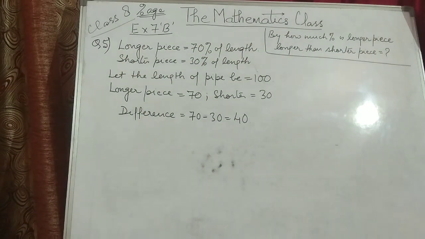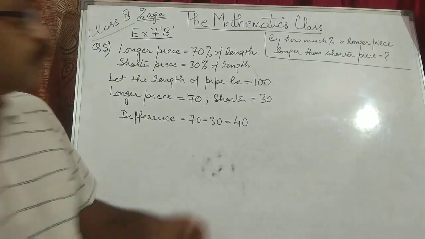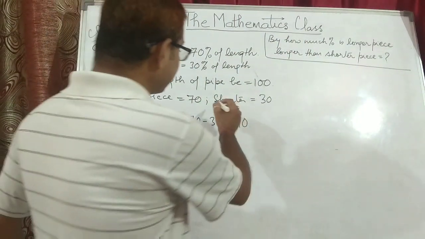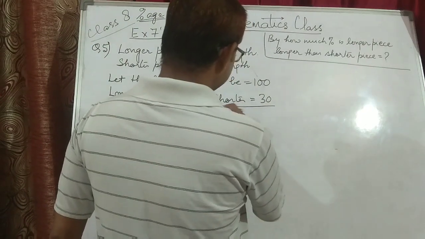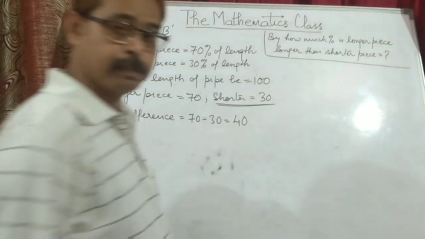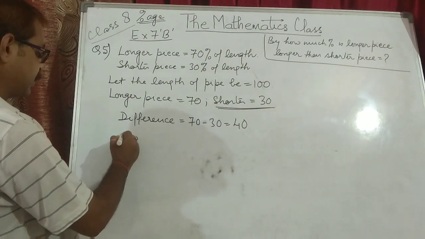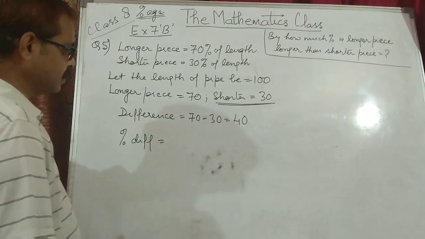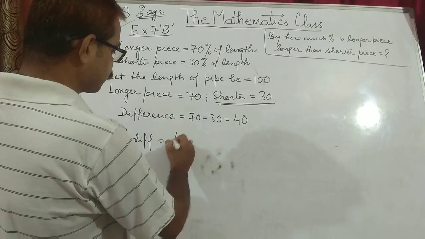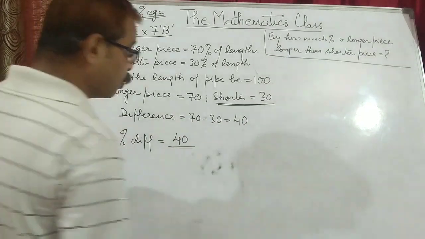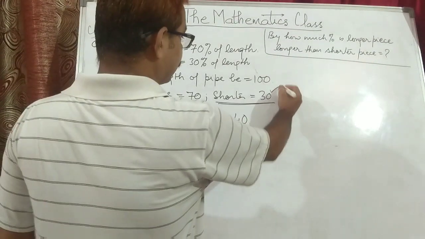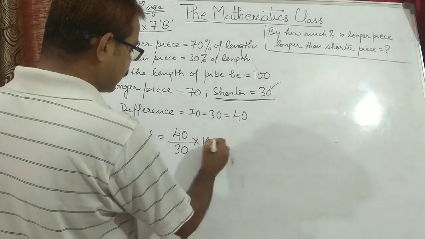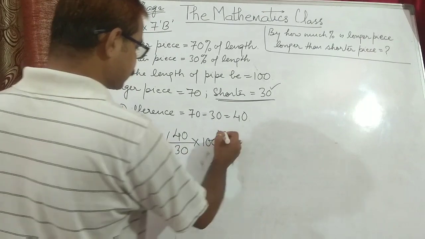It means your original value will be considered as the length of the shorter piece. So the percentage change will be 40 upon the original value, and the original value will be considered as 30, into 100, and then a percent sign.